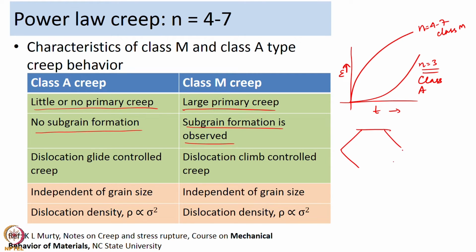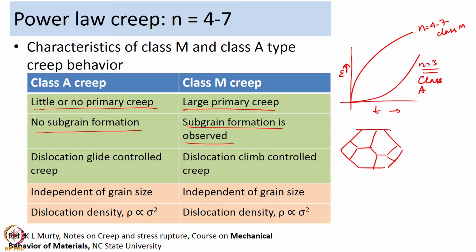So, subgrains is basically something like that. So, the grain has broken down into smaller grains. So, class A creep we understood that it is dislocation glide controlled creep, because you have solute atmospheres around the dislocations which prevent easy motion of the dislocation. So, they prevent the dislocation from gliding easily along the slip plane.